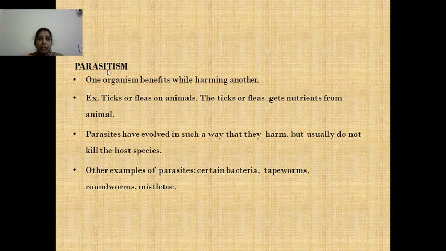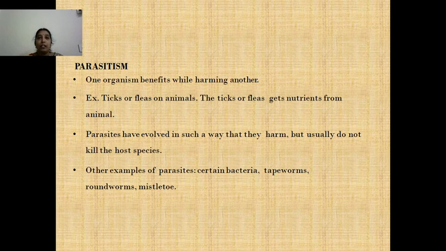In parasitism, one organism is benefited while harming the other. Examples include ticks and fleas on animals. Here the ticks and fleas suck the blood of the animals, so the ticks are benefited, they get food. Whereas the animal is losing its blood, so it is harmed, or they cause some diseases to the animals, so the animal is harmed.